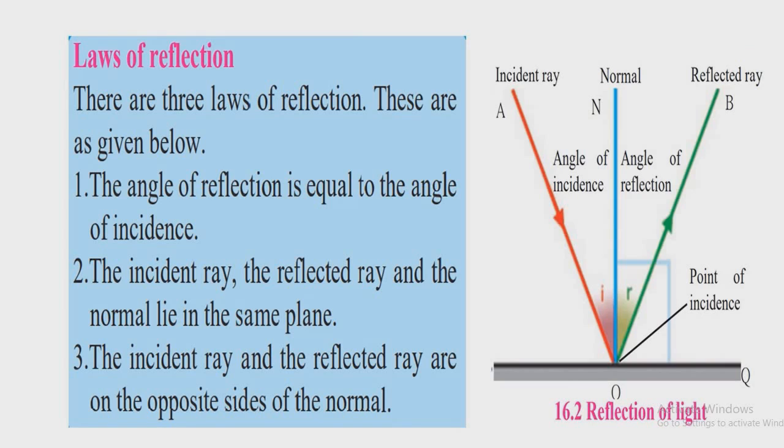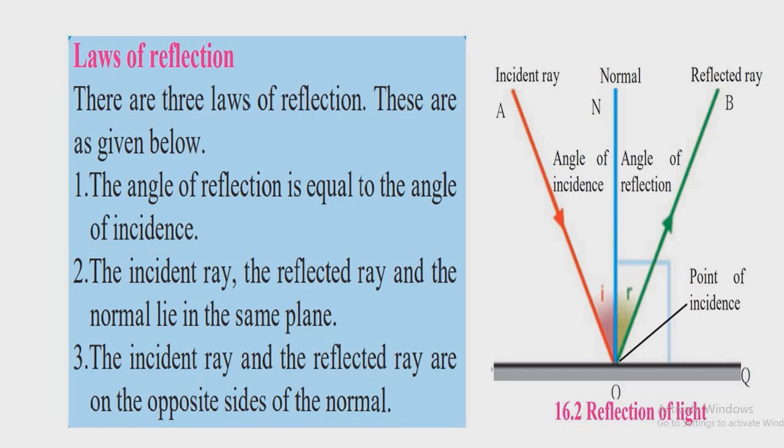Let us understand the laws of reflection. So children, there are three laws of reflection. Let me read it first. The first law says that the angle of reflection is equal to the angle of incidence. The second law says that the incident ray, the reflected ray, and the normal line lie in the same plane. The third law says that the incident ray and the reflected ray are on the opposite sides of the normal.